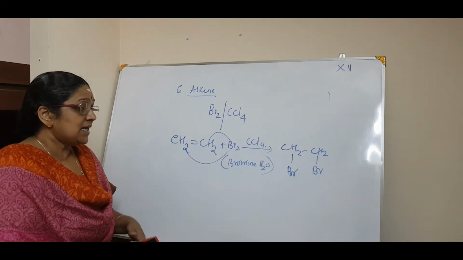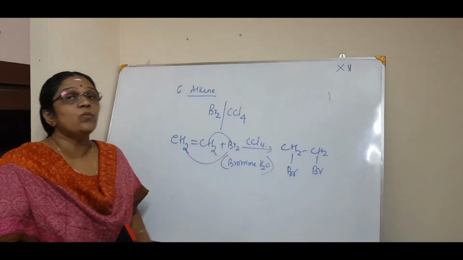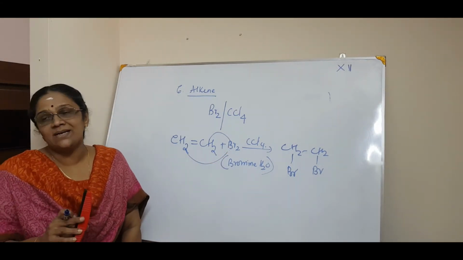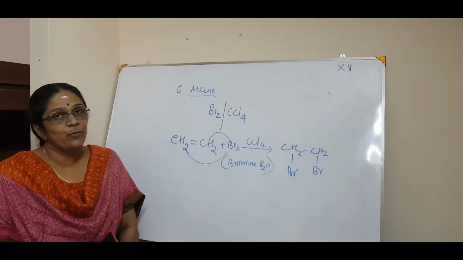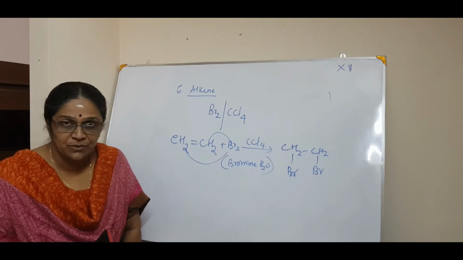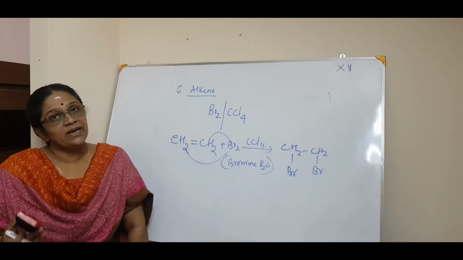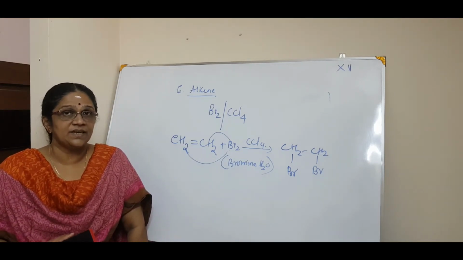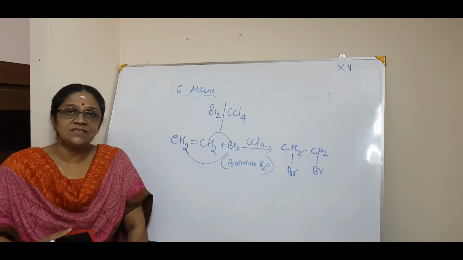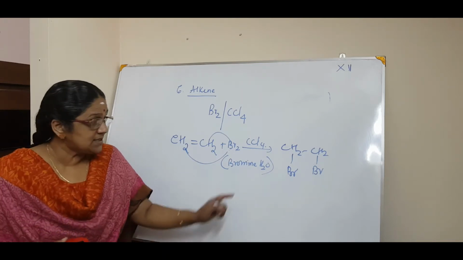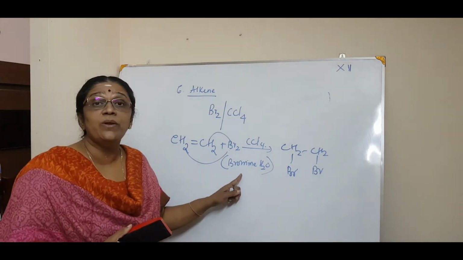Now, this reaction with bromine water is a test for unsaturation. What do you mean by unsaturation? Unsaturation means whether the compound has a double bond or a triple bond. Saturation means all single bonds. So this is a test for unsaturation, that is the bromine water test.